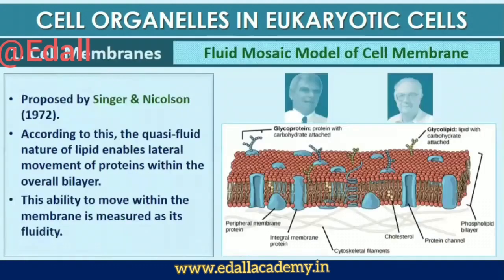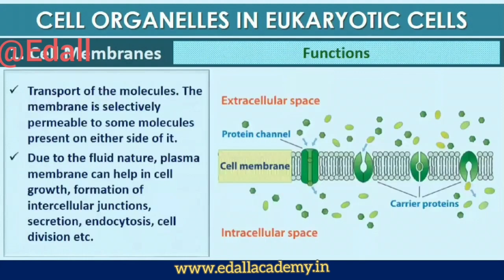An improved model of the structure of cell membrane was proposed by Singer and Nicholson, 1972, widely accepted as fluid mosaic model. According to this, the quasi-fluid nature of lipid enables lateral movement of proteins within the overall bilayer. This ability to move within the membrane is measured as its fluidity. The fluid nature of the membrane is also important from the point of view of functions like cell growth, formation of intercellular junctions, secretion, endocytosis, cell division, etc.